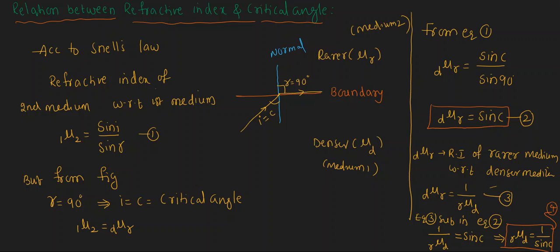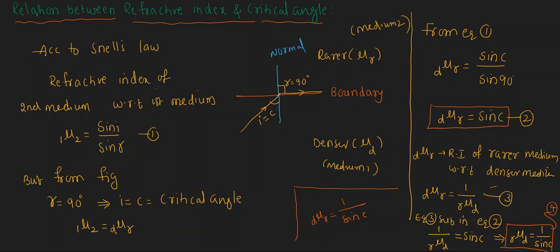This is the relation between the refractive index and critical angle. The final formula we got is 1 by sine C.